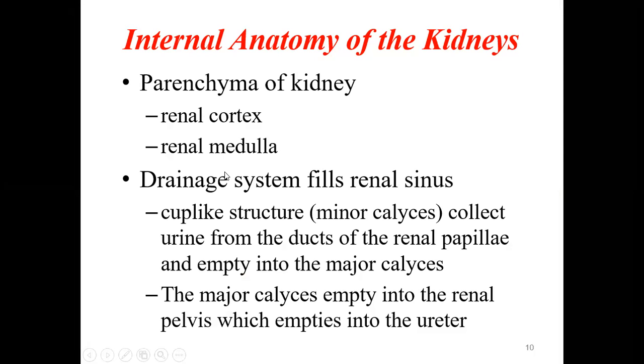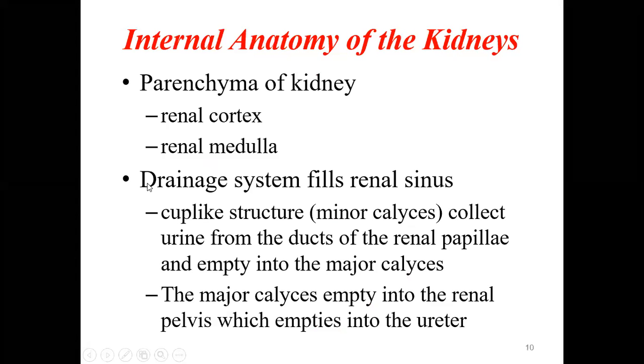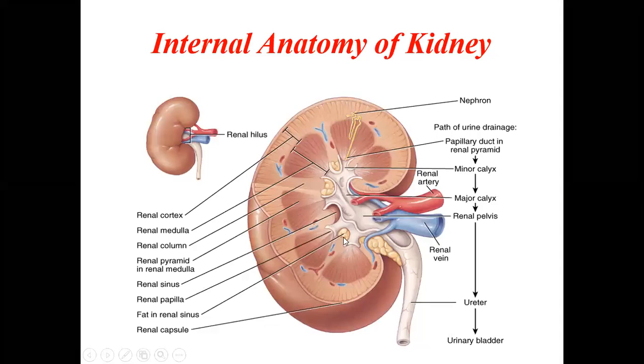Coming to the drainage system, it fills the renal sinus. If you see here, there are spaces called the renal sinus. These are the spaces where the drainage takes place. There are cup-like structures called the minor calyx, as I showed you. These are the renal pyramids. The renal pyramid's apex is called the renal papilla, which opens into the minor calyx.